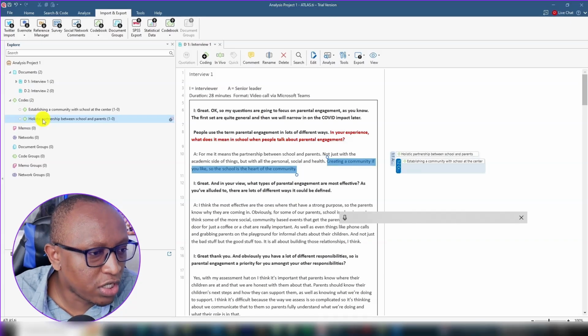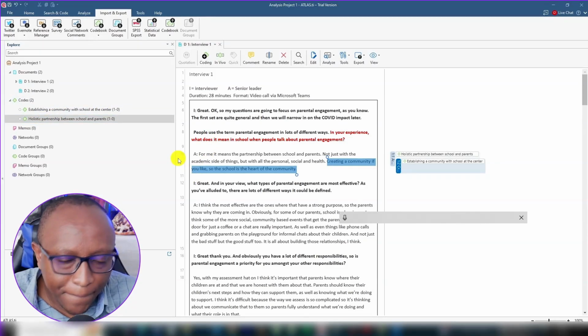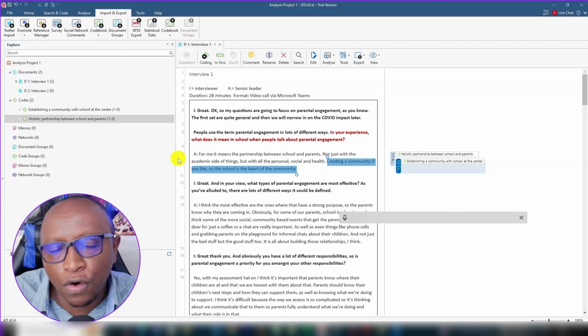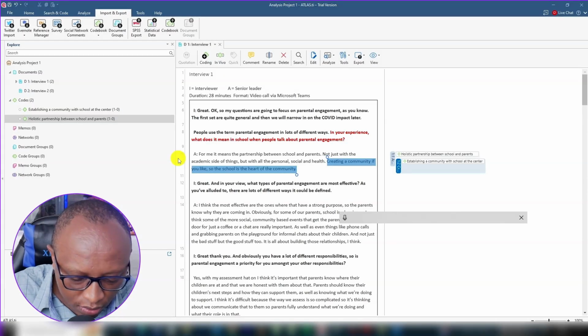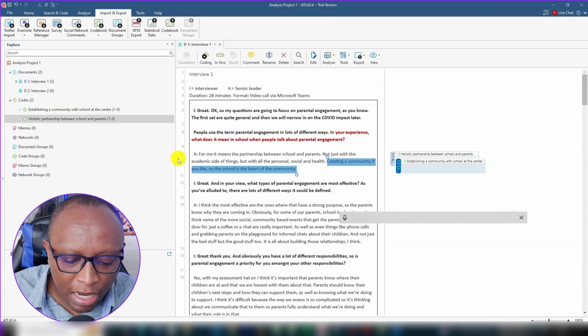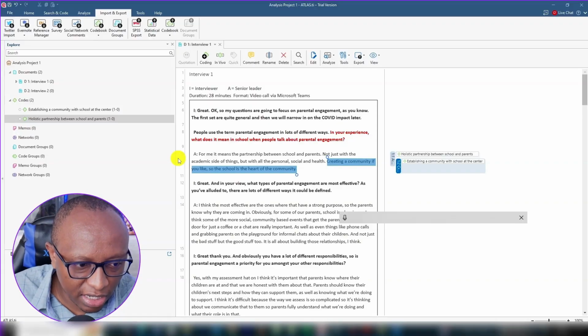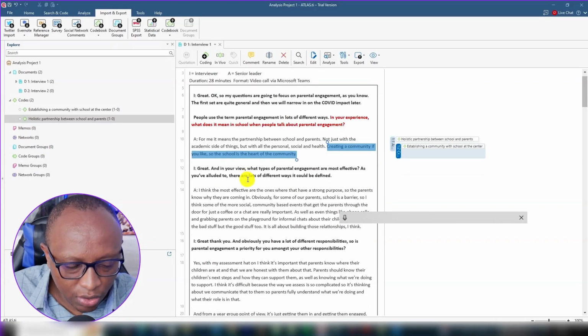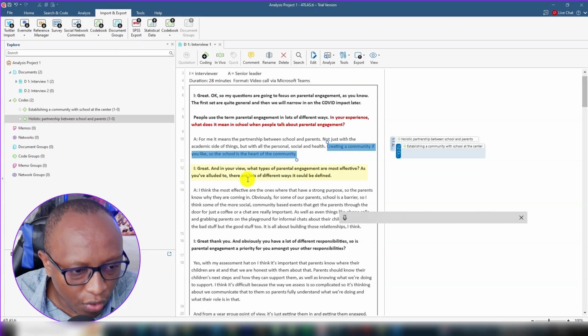Establishing as a community with school at the center is another code. Basically, coding involves interpreting quotes from the participants in ways that make sense to our research objectives. Let's go to the next question and keep coding. And in your view, what types of parental engagement are most effective?